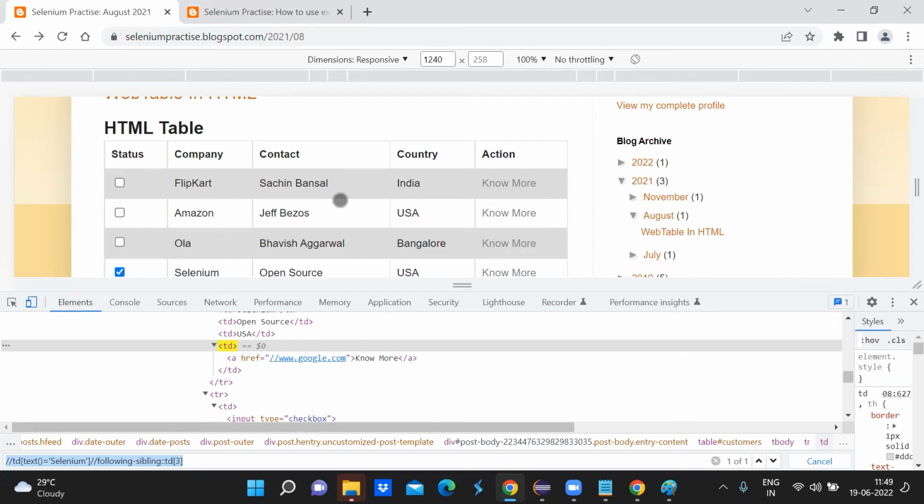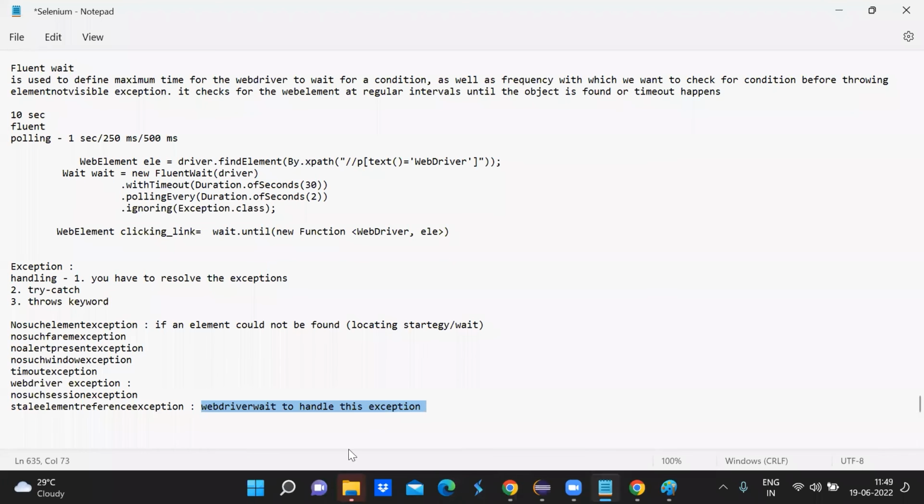Now if I try to locate this element again, I will not get no such element exception. I will get stale element reference exception. So the element is stale from the current DOM, or you can say the element is detached from the current DOM, which might happen after some time, but at the point you are trying to locate that element, it is not there in the DOM.